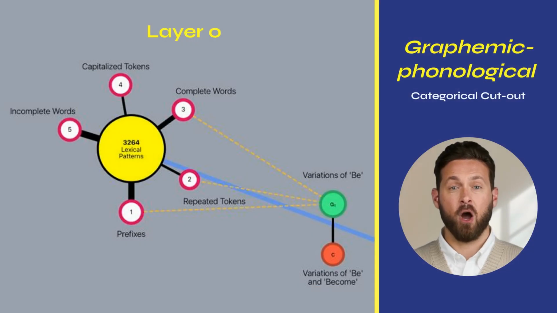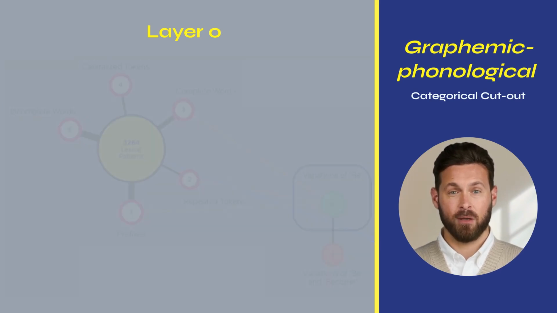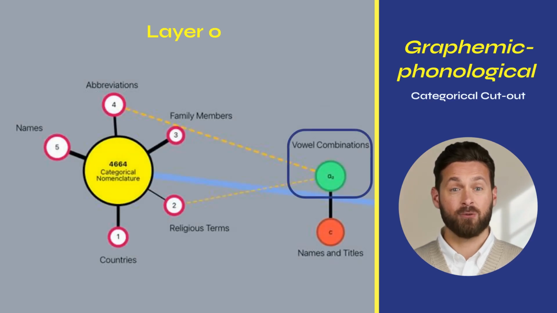The categorical cutout can also be of the graphemic phonological type. In the new case that we present here, the tokens of the categorical subdimension A1, variations of B, extracted from the category lexical patterns of the precursor neuron, are homogeneous from a graphemic and/or phonological point of view. These tokens are indeed B, bow, bess, bi, beaver. The tokens forming the categorical subdimension A2, vowel combinations, cut out from the category categorical nomenclature of the precursor neuron, are homogeneous from a graphemic and/or phonological point of view.